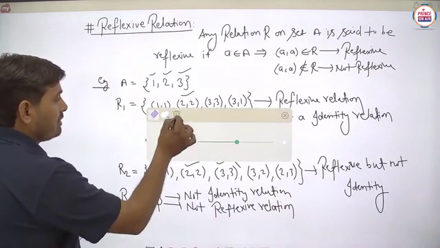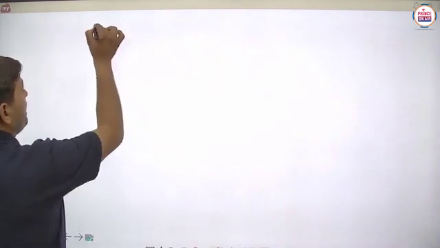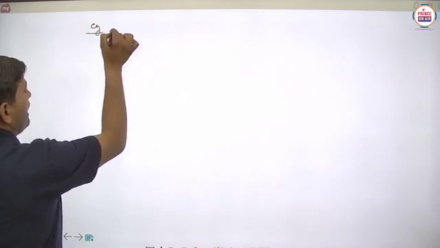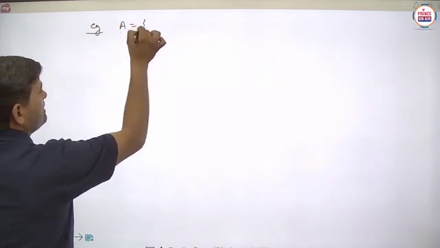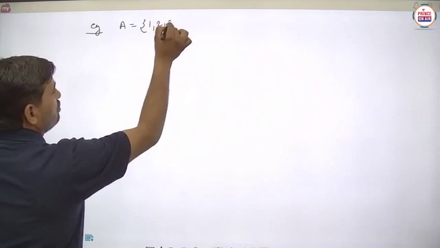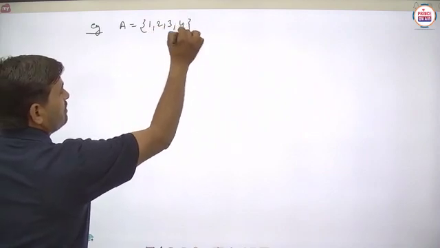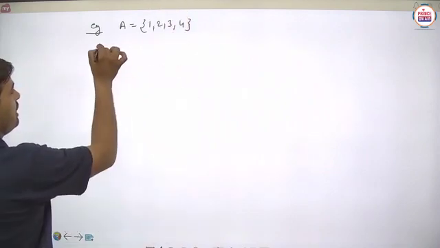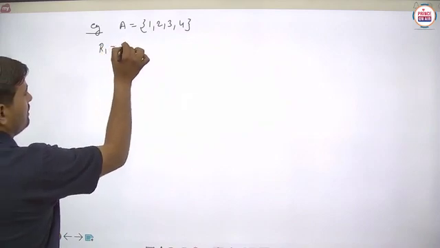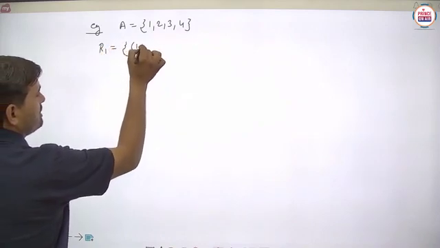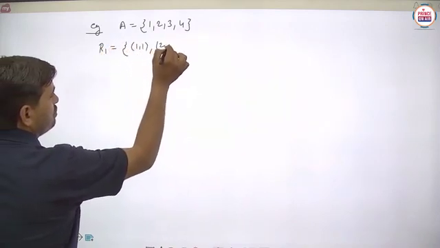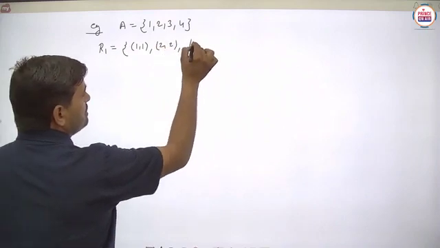So next we have to take a very important example. Suppose the set A is given as {1, 2, 3, 4}. Is it clear? And we have to take some relation R1. Suppose R1 is given as (1,1), (2,2), (4,4).